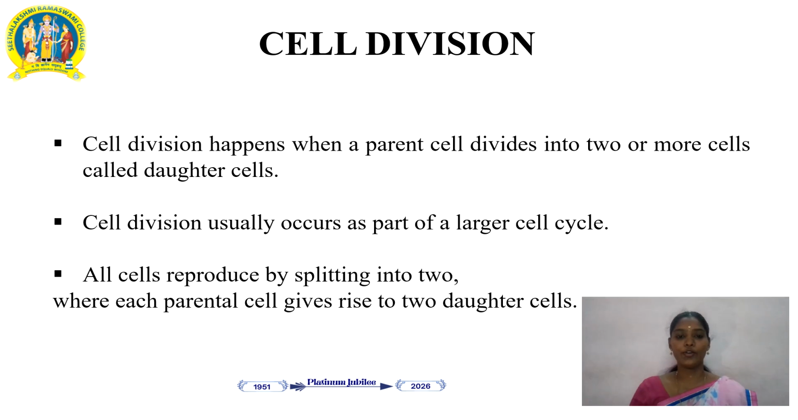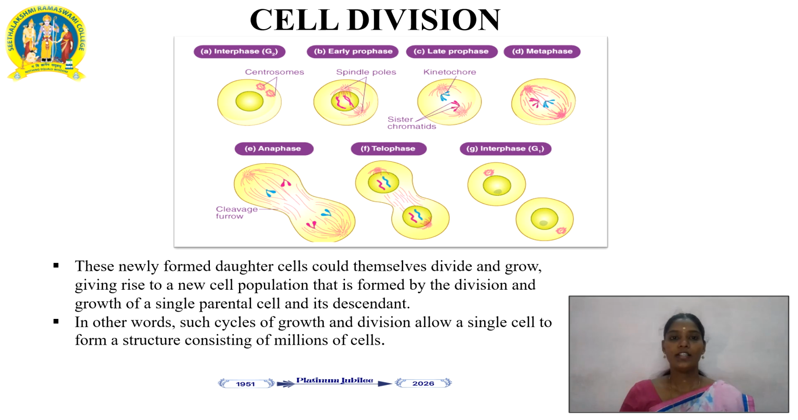All cells reproduce by splitting into two, where each parent cell gives rise to two similar daughter cells. So, with the help of this diagram, we can see the variety of phases involved in cell division. First, part A is interphase. In the interphase, the centrosomes are separated into two categories, into a nucleus. Next, early prophase, late prophase and metaphase. These are the three major phases involved in the process.